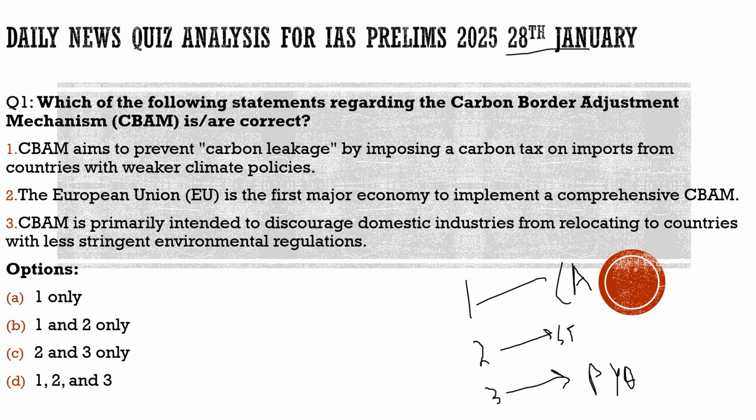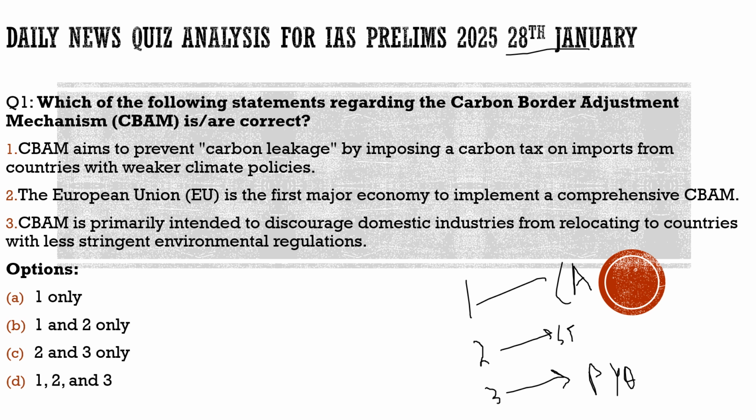So for you to better understand how the paper would come, how the paper would look, this part would be very much important for you to understand the vocabulary of UPSC examiners, what vocabulary they use, what different trends they use, and also to understand how we can solve different types of questions if we don't have the proper knowledge. We will also try to understand how we can implement the knowledge which we will get from this video or from the previous year questions in the upcoming exam. So this is what in a nutshell we are going to do in this video.